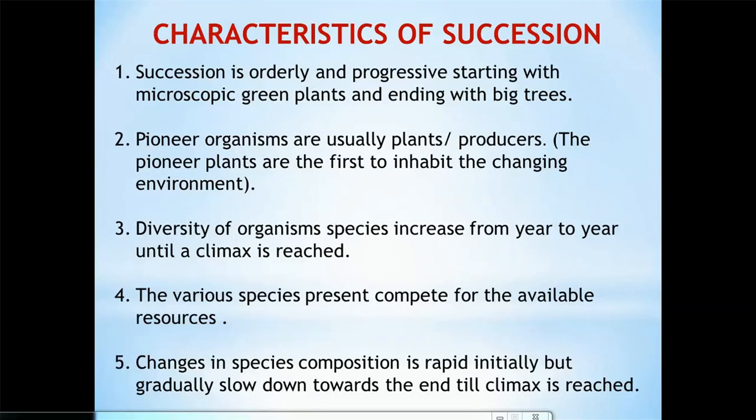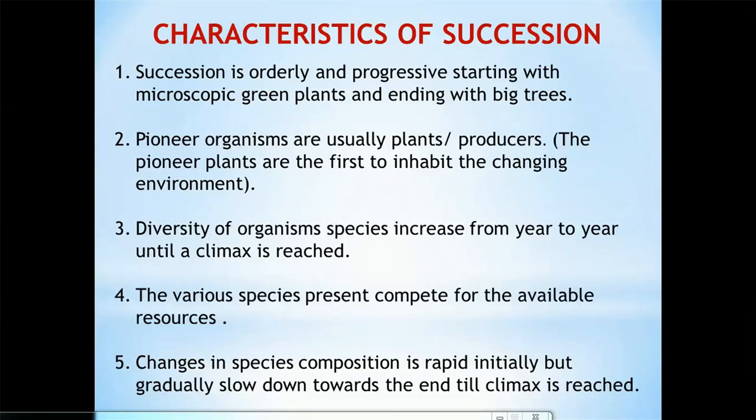Number 3, diversity of organism species increases from year to year until climax is reached. That means at the beginning of the process of succession, you can have just few species, but it increases until it gets to even having uncountable, okay, different species of plants and animals. Then number 4, the various species present compete for the available resources. We talk about replacement. Simple ones being replaced by the complex ones. Why? The simple ones are kind of weaker, and so they are being displaced or eliminated by the stronger ones, which is called survival of the fittest, so that the stronger one or the more complex one can then occupy the place, or more of them can occupy such an area.